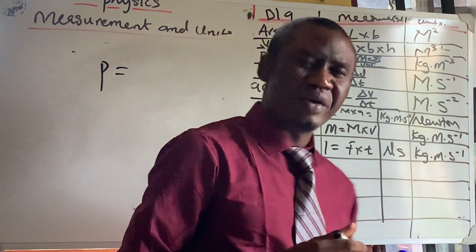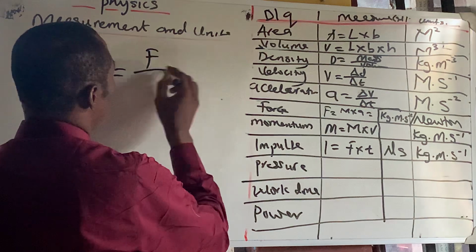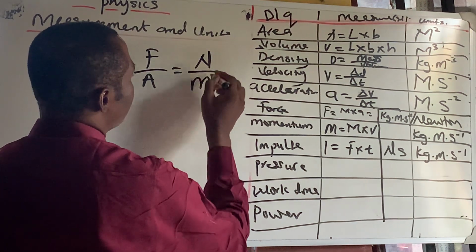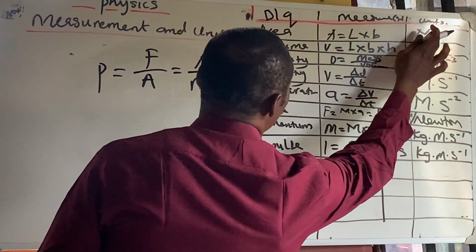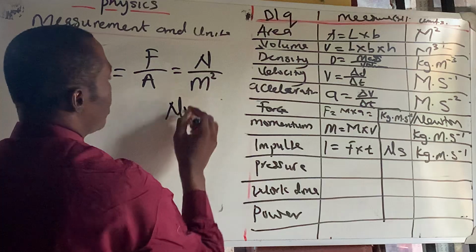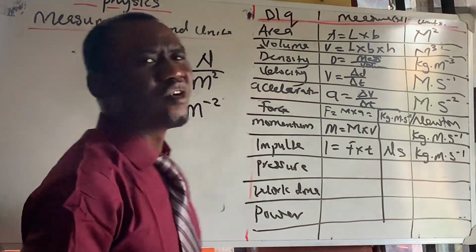Pressure is force over area. So we have force over area. Now force is Newton and area is meter squared. So we have Newton meter to the power of minus 2. And you know the funny thing about this?